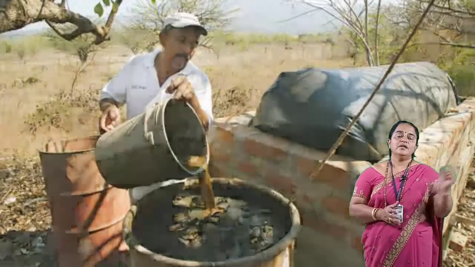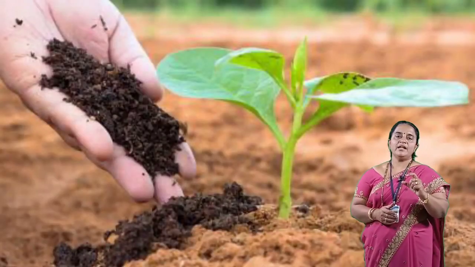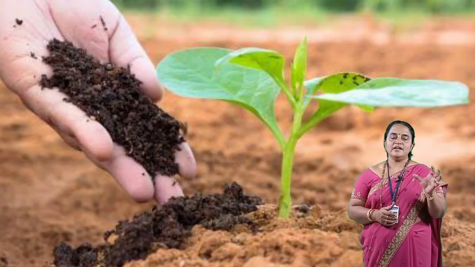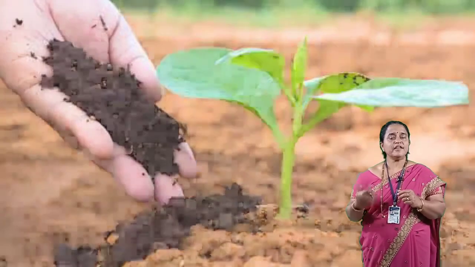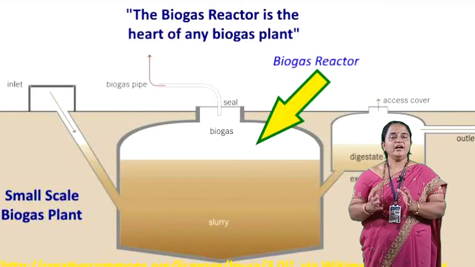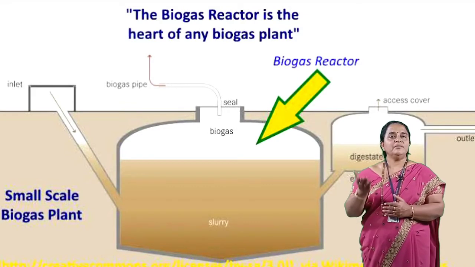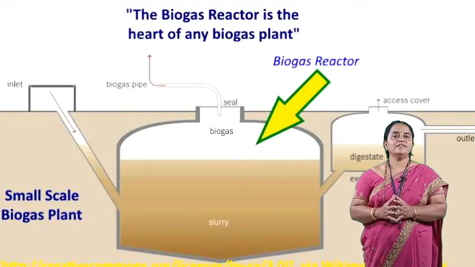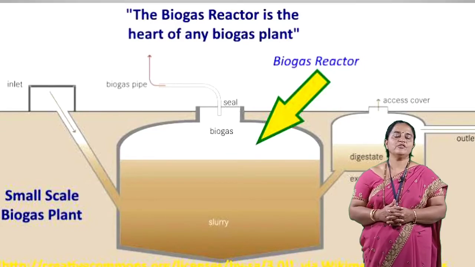This is how the methanogens, methanobacteria or methanococci, the microbes which survive in anaerobic conditions, decompose the organic matter, liberating the gas, and this gas is popularly known as gobar gas or biogas.